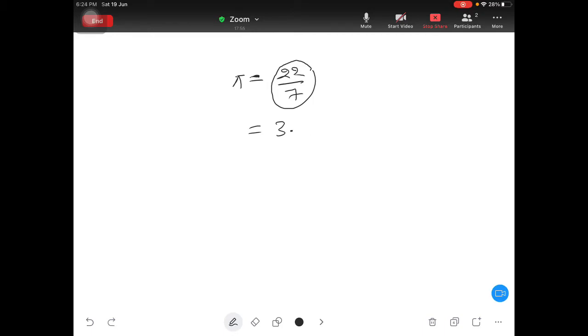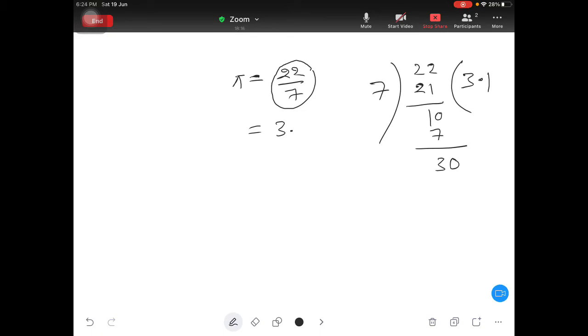Let me check division one more time. See, 22 by 7, 7 3 ja 21, we are getting 1. Then you go decimal, then you put 0, then you go one time, then you will be getting 3, then automatically 1 will come. So 3.14 is going to be your pi value.